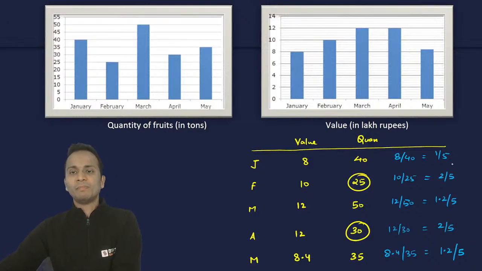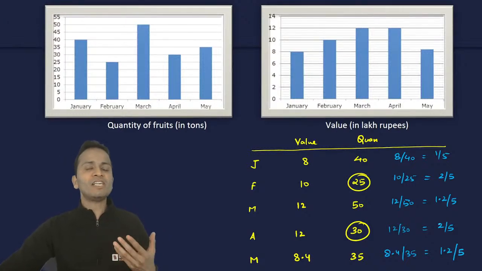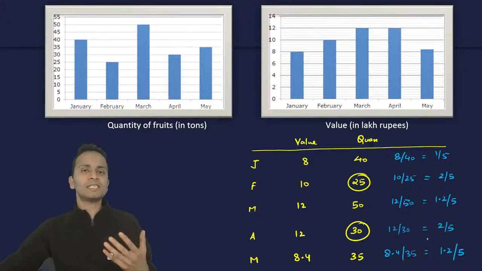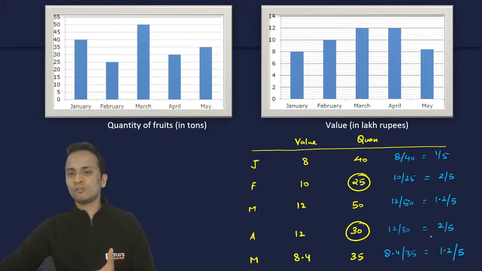Okay. So 1 by 5, 2 by 5, 1.2 by 5, 2 by 5, 1.2 by 5. These are the 5 values. All of them have a denominator of 5. The denominator is the same for all, so the one with the largest numerator will have the greatest value, and the one with the smallest numerator will have the smallest value.